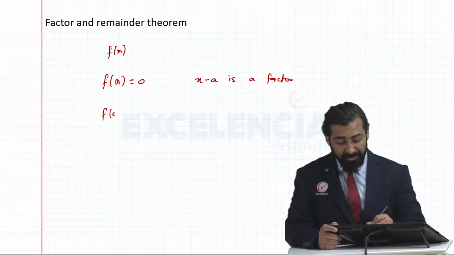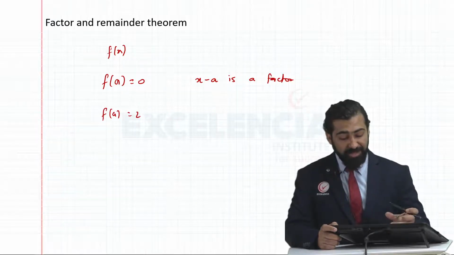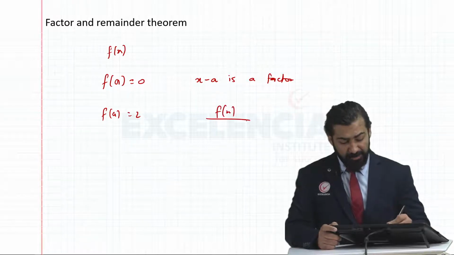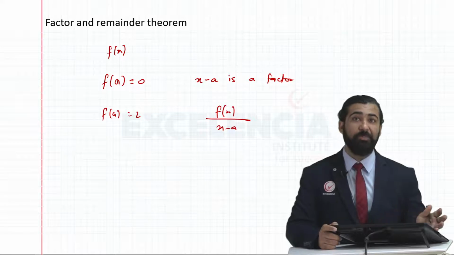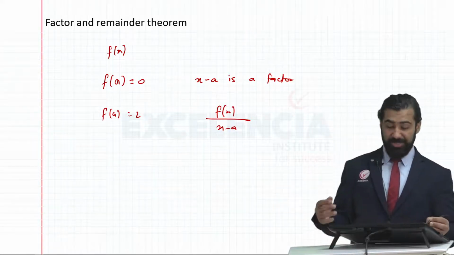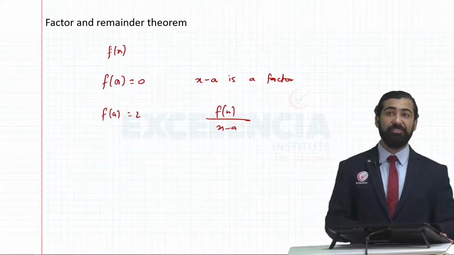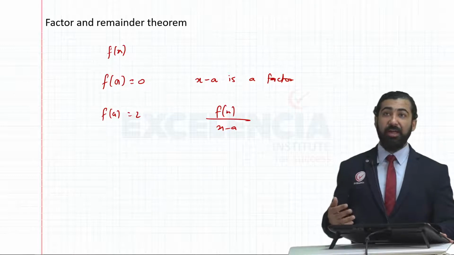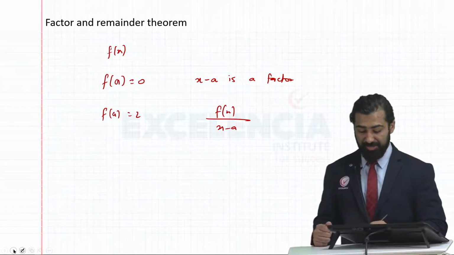Also, if f of a comes out to be 2, that means if I divide f of x by the polynomial x minus a, my remainder will be 2. That's our remainder theorem. The usefulness of this theorem we have studied in the classes, and how to apply this theorem in detail, we have seen in questions as well.